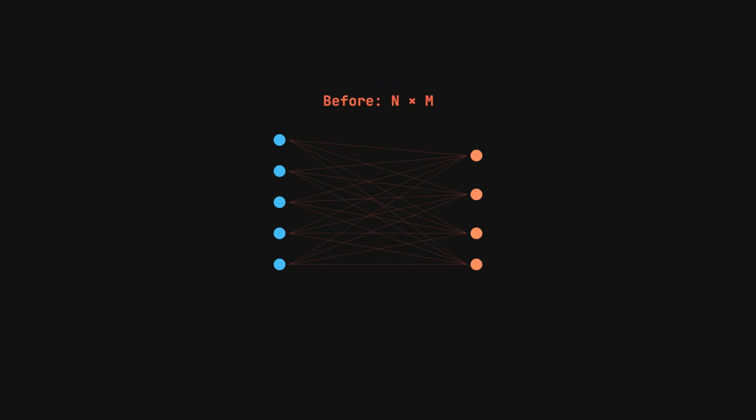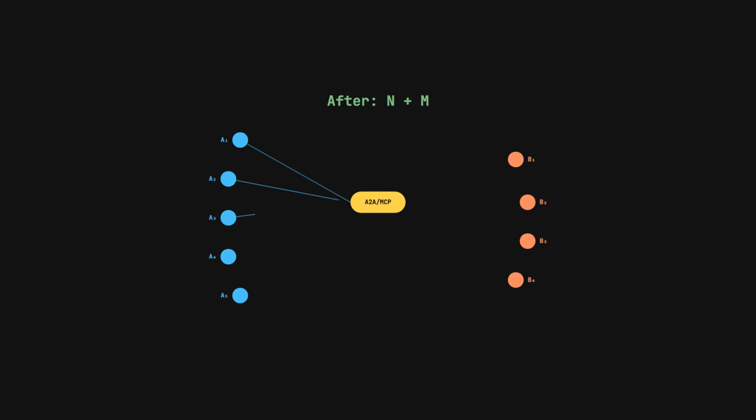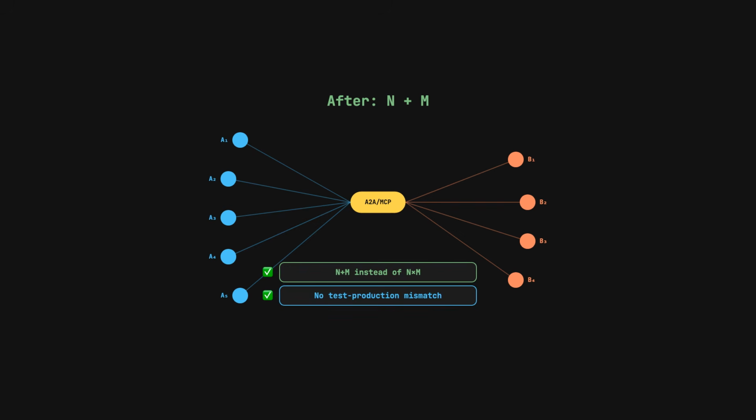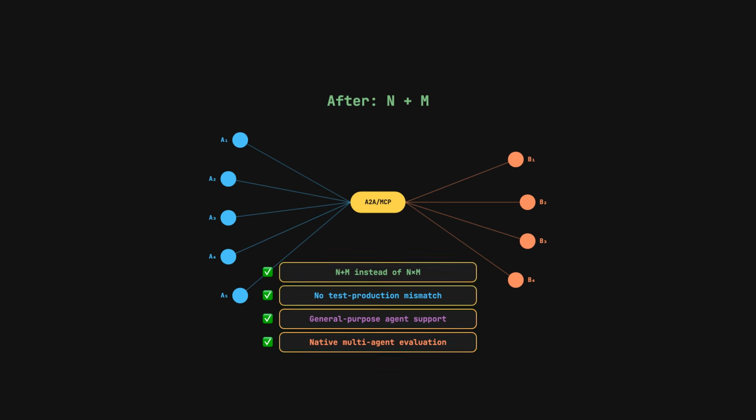The n times m integration problem? Gone, now it's n plus m. Each agent just needs to support A2A and MCP. Test-production mismatch? Gone, agents are evaluated exactly as they run in production. General purpose agents? Supported, because tasks are described in natural, human-readable terms. Multi-agent evaluation? Natively supported, because A2A was designed for agent-to-agent interaction in the first place.